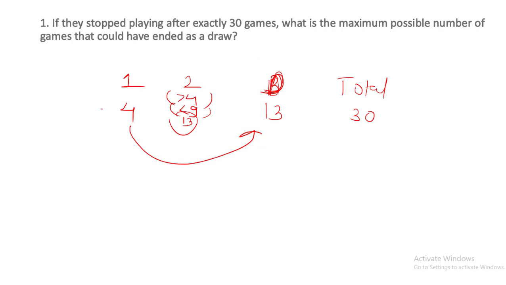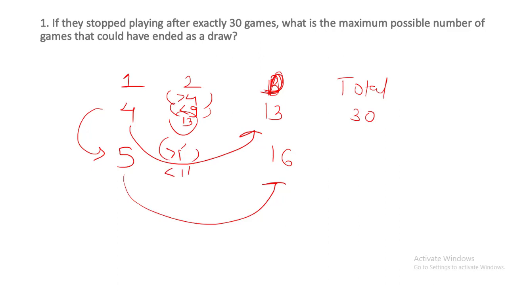So next condition देखते हैं कि if the number of games won by first player is 5, in that case number of draws will be 5 3s are 15 plus 1, 16. So second player should win more than 5 games but less than 11 games. So 5 plus 16 is 21. So second player should win 9 games. Total has to be 30. So it is satisfying our condition. In this case, number of draws are 16.